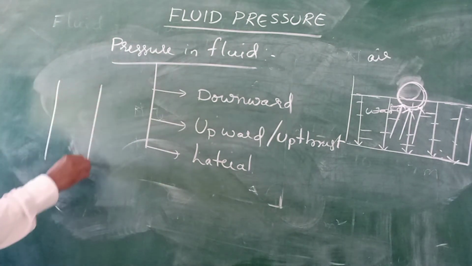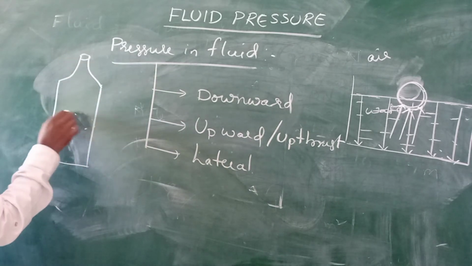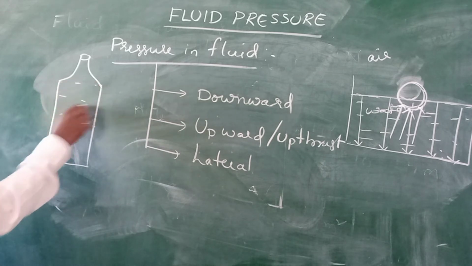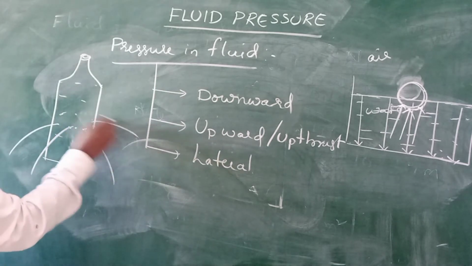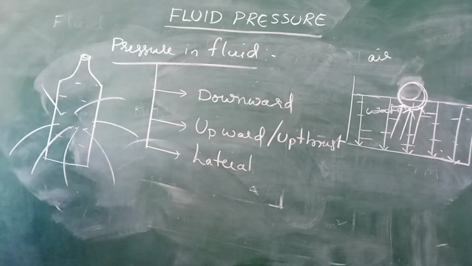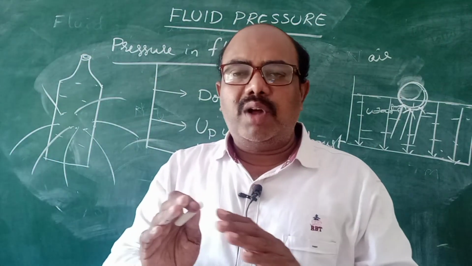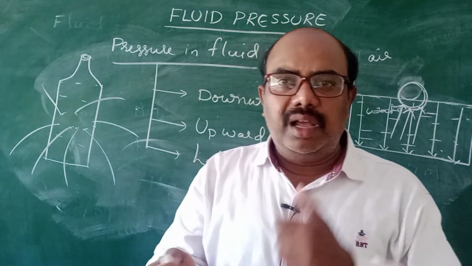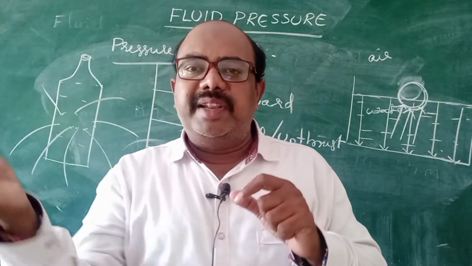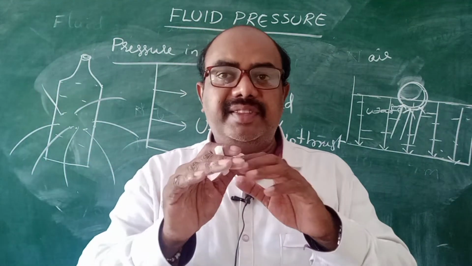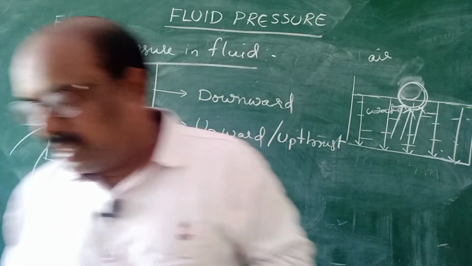Suppose you take one plastic bottle, make holes on all the sides equidistant, completely fill it with water and remove the cap. When you remove the cap, what will happen? Water exerts pressure on all sides with the same pressure. This is called lateral pressure. Lateral pressure means pressure applied on all sides whenever a container is completely filled with water. When a fluid is completely filled, it pressurizes all directions in equal amount, that means equal amount of fluid is displaced from all areas. This is called lateral pressure.